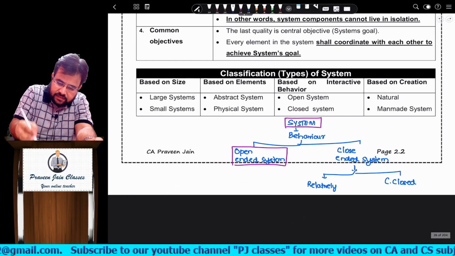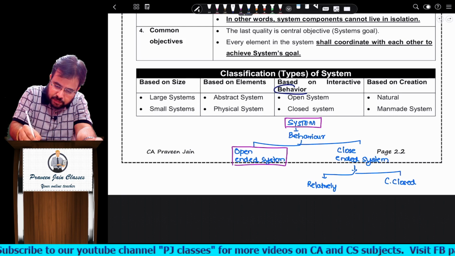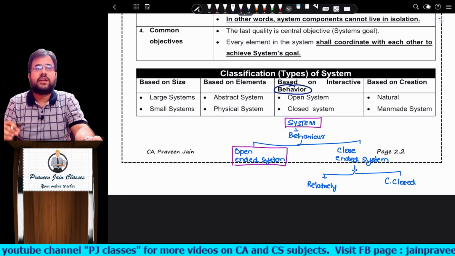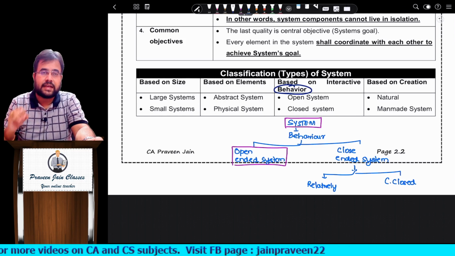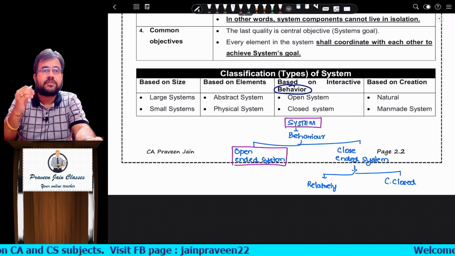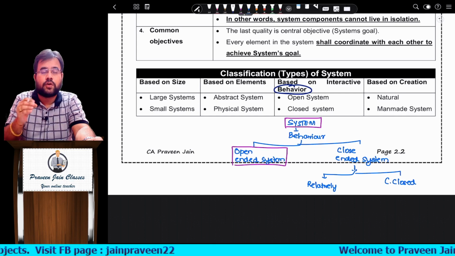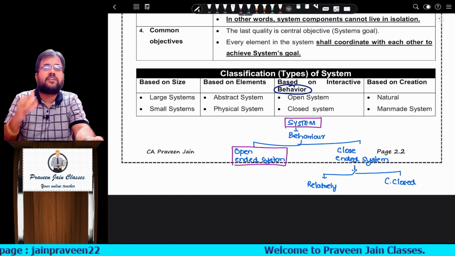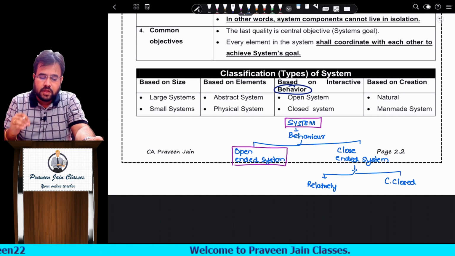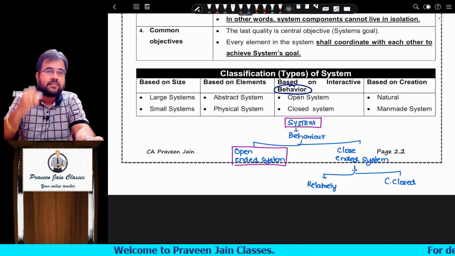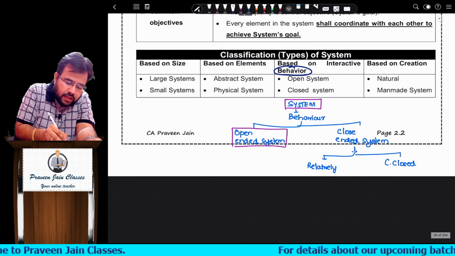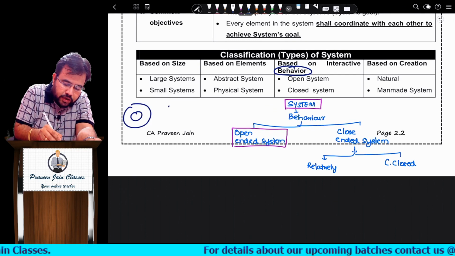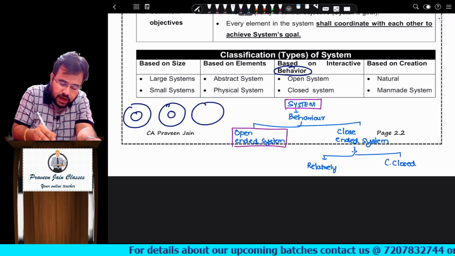Now, let us discuss classification of system based on behavior. We understood this with the Narendra Modi and Mr. Manmohan Singh example, that these both people can be classified based on behavior. Now how shall we correlate that example with this answer? Here I am just drawing three diagrams for your better understanding.